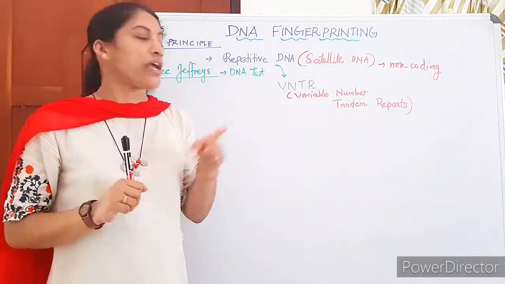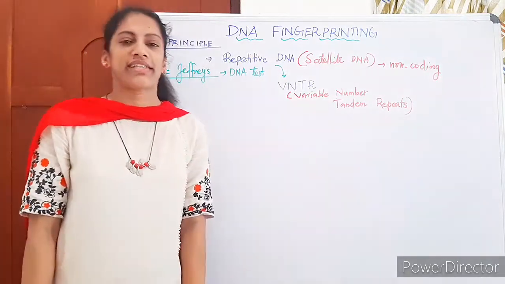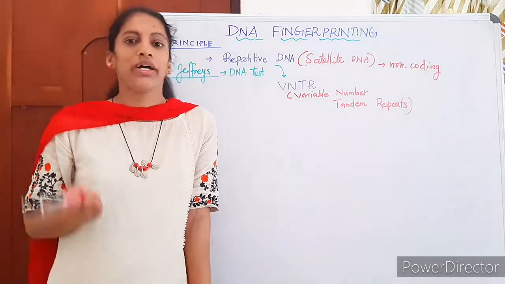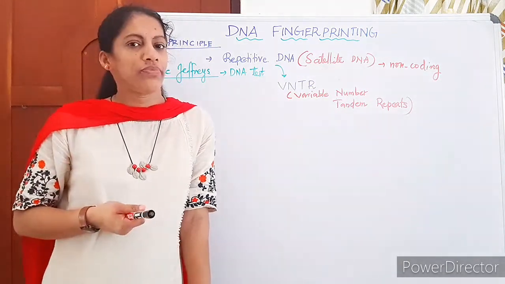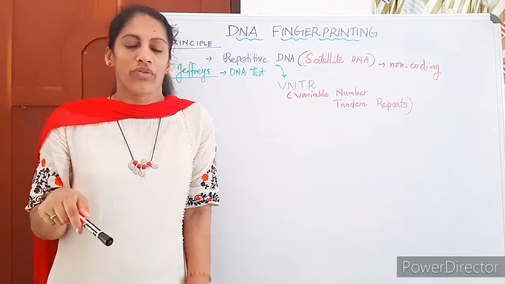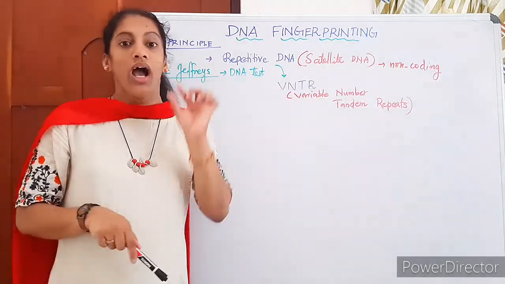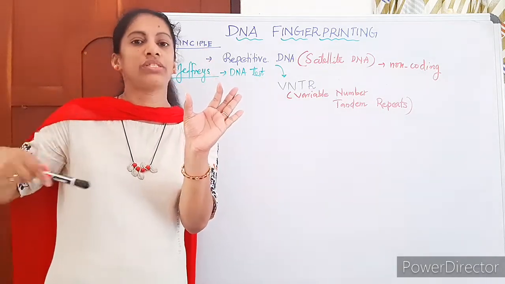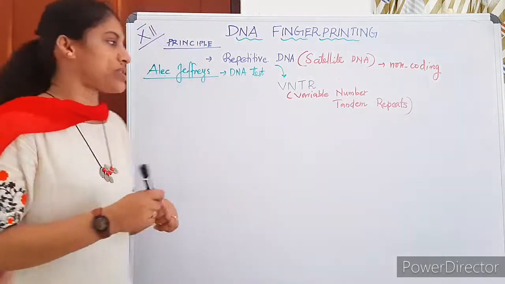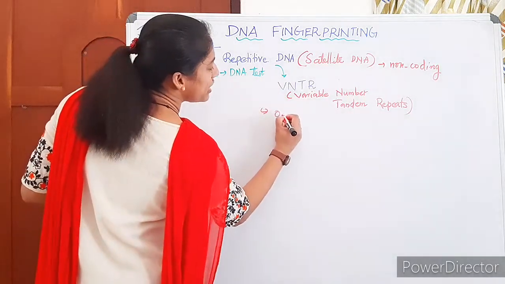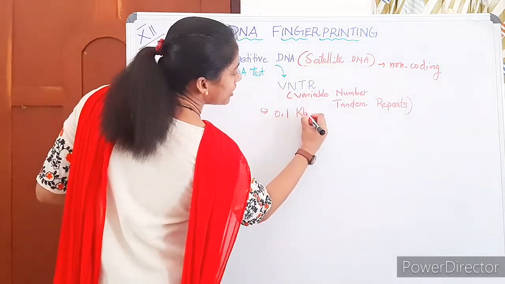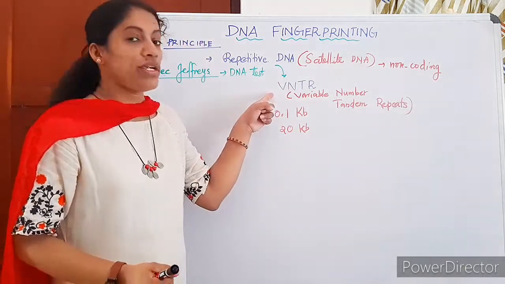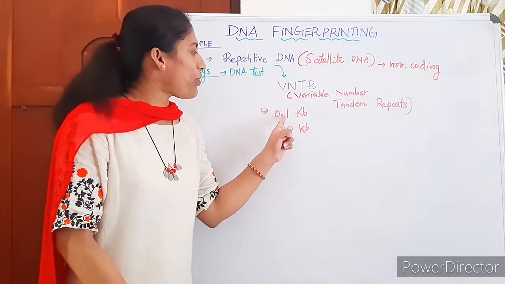VNTRs are one type of repetitive DNA or satellite DNA. It's a microsatellite DNA. Variable number tandem repeats. What do you mean by that? It is highly polymorphic, highly variable, as the name says. It is a highly polymorphic DNA sequence whose repetition shows high difference from person to person. That means its variability is from 0.1 kb to 20 kb.